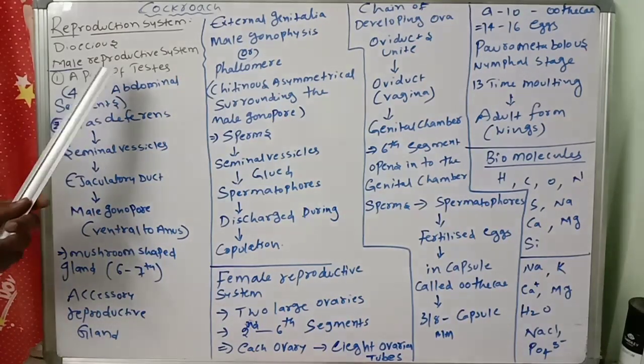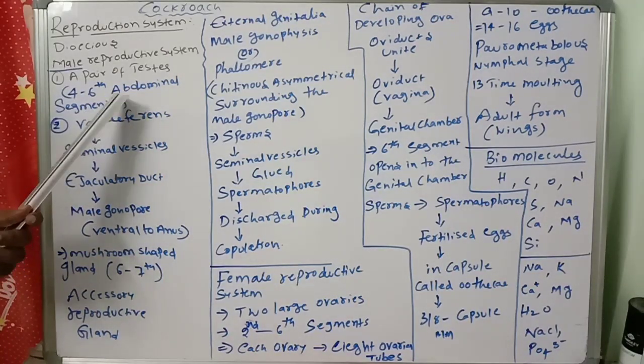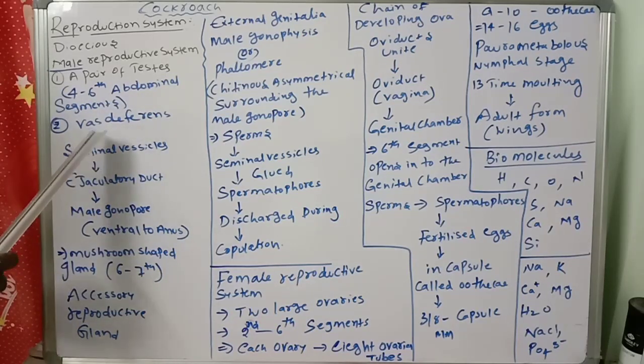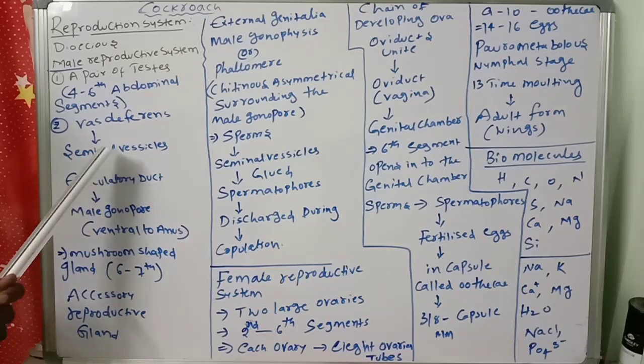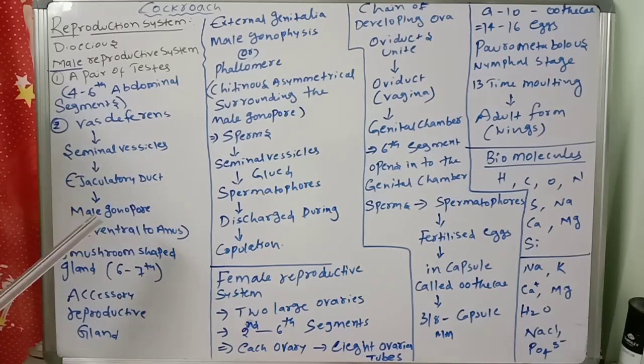A pair of testes in the 4th to 6th abdominal segments, with the vas deferens connected to the testis, which then opens into the ejaculatory duct, to the seminal vesicles, and the male gonopore ventral to the anus. A mushroom-shaped gland, the accessory reproductive gland, is present in the 6th to 7th segment.